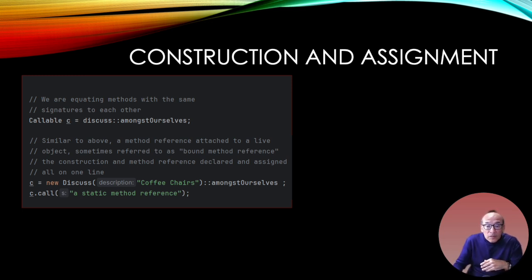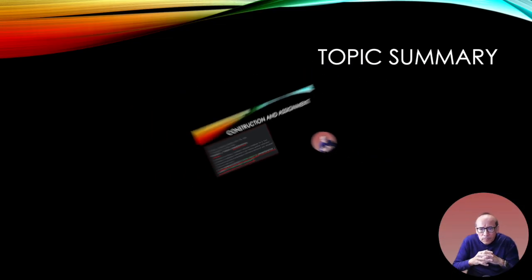So let's assign our method to our interface Callable, and you can do this all in one line. I can create the instance and invoke the method in one line. I mean, I should say I can assign the method in one line and then invoke it in this next line. So this is just less code. I could do it all at once. This is the same thing as the previous slides, but just all in one line.